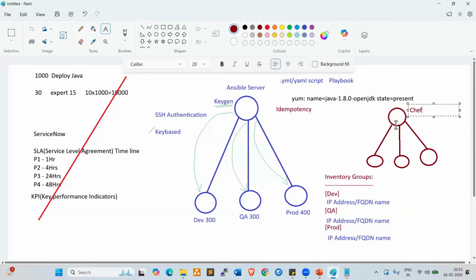In Chef, we need to install and configure Chef on the Chef server. Also, we need to configure the Chef agent on all node servers, on the agent servers. Then only Chef will run. But with Ansible there is no master-agent model. That's it, no need to install any agents. This is the major difference. Also, Chef is completely GUI, Ansible is completely CLI. That is also a major difference.